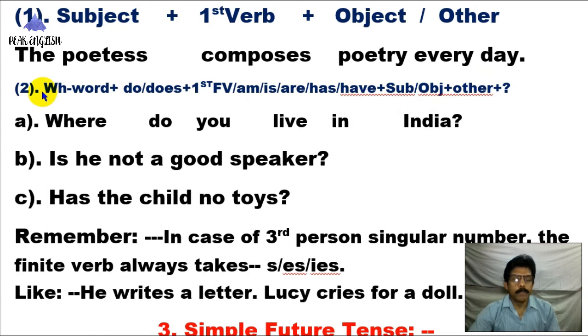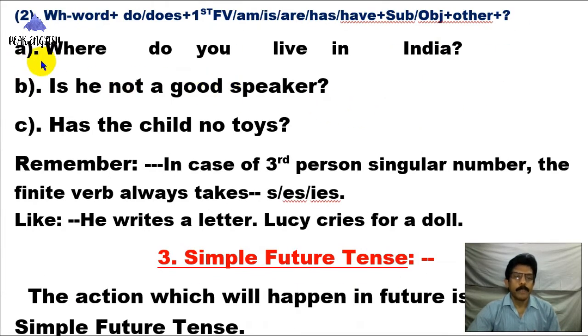In case of an interrogative sentence, the formation is like this. You have to write a WH word at the beginning of the sentence, then do or does, then the first form of a finite verb, or according to your requirement you have to write am, is, are, was, has, have, then subject, object, others, etc. Such as, where do you live in India?